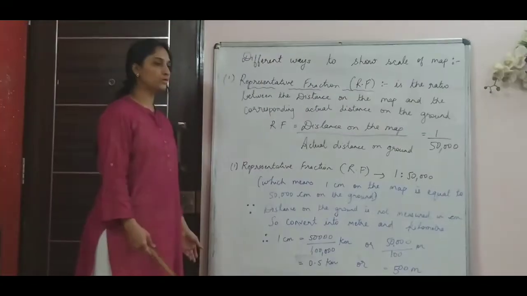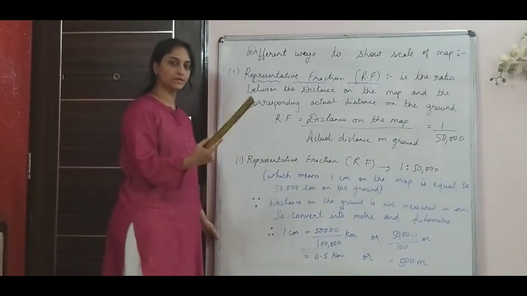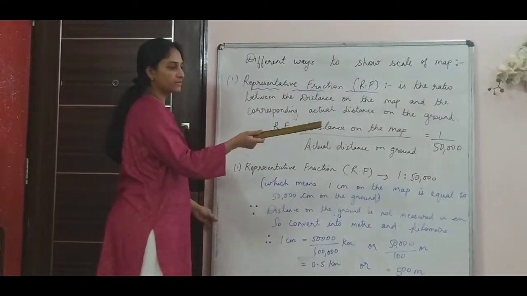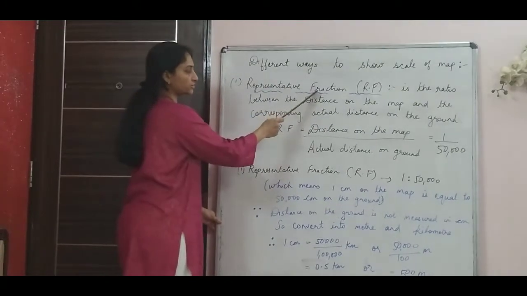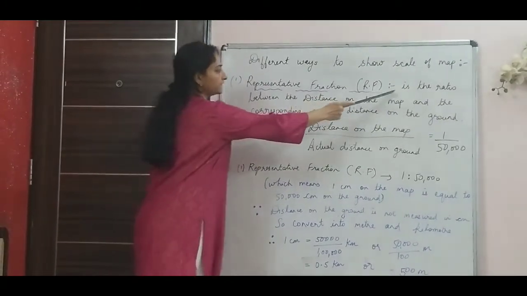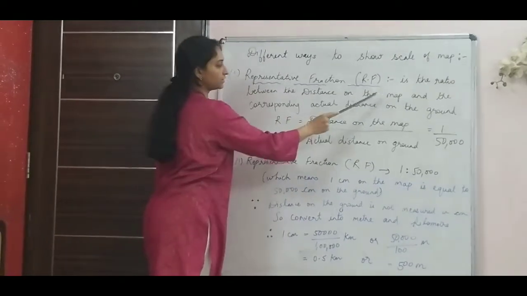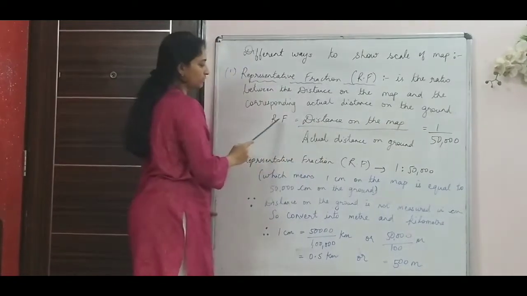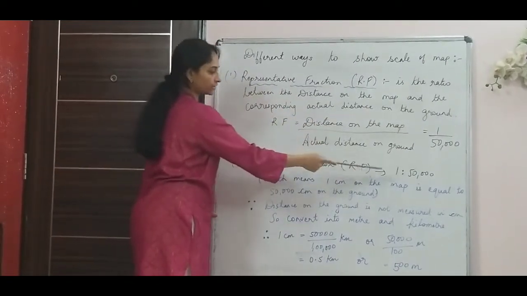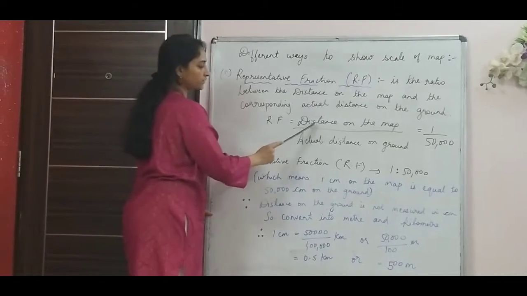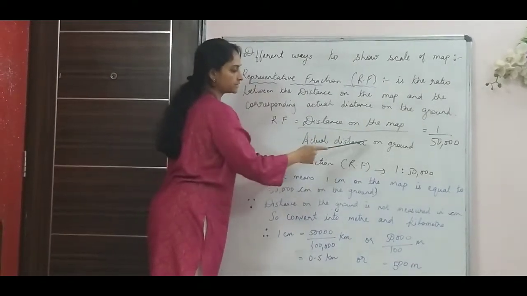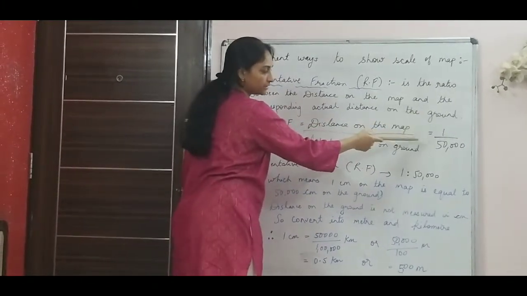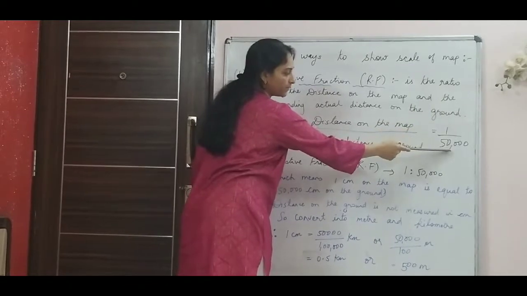Like I said, topographical maps show what you see on the ground on the map, using a scale. In the previous part I had shown the representative fraction. What is representative fraction? It is the ratio between the distance on the map and the corresponding actual distance on the ground. So RF is given in ratio, 1 is to 50,000. RF is equal to distance on the map upon actual distance on the ground. When it is in the same units, the unit gets cancelled, be it centimeters or any units that you take. So it is 1 upon 50,000.